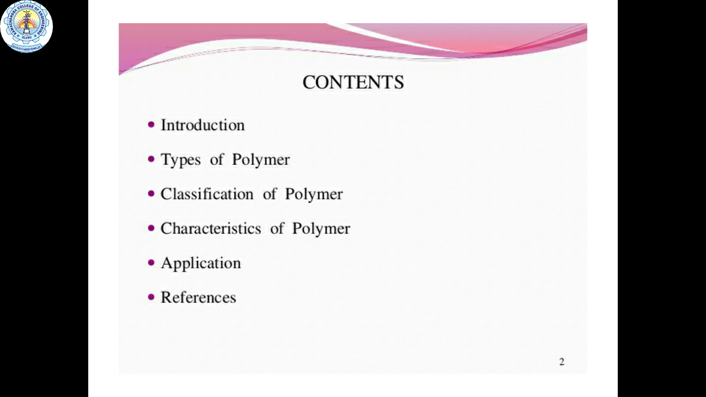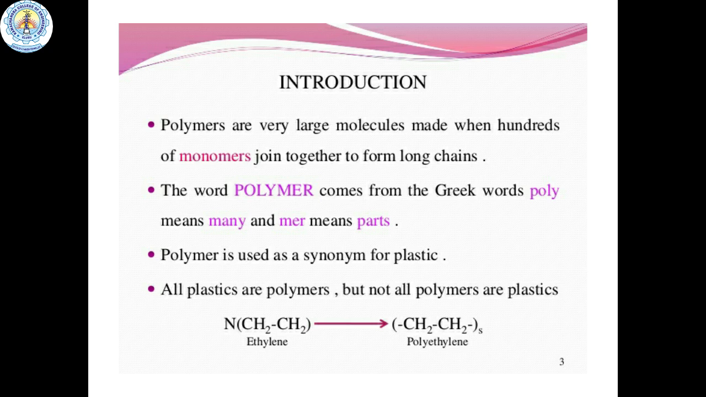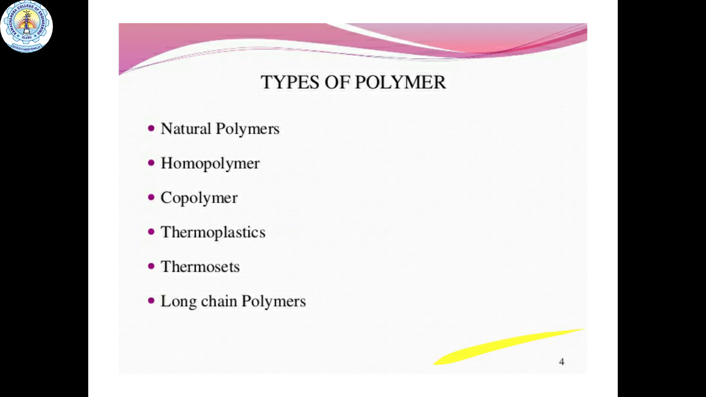First, we will discuss the introduction of polymers. Polymers are very large molecules made when hundreds of monomers join together to form a long chain. So a polymer is a larger molecule formed by the combination of a number of monomer units. The word polymer comes from the Greek language, where poly means many and mer means units or parts. All plastics are polymers, but not all polymers are plastics.